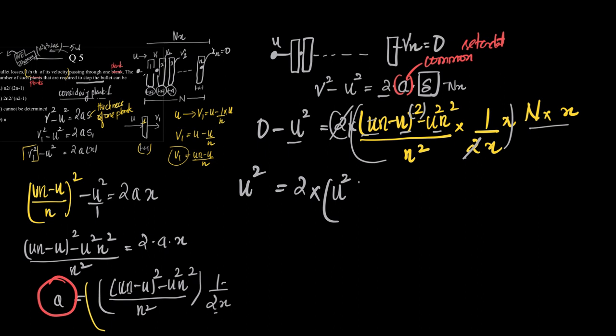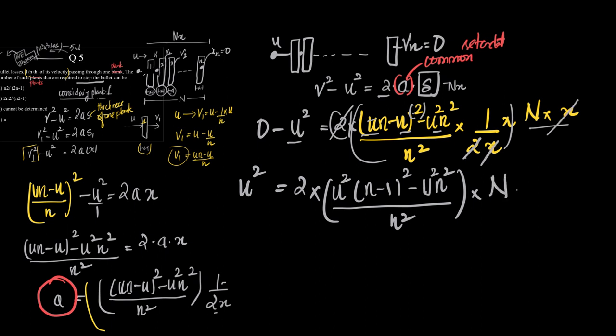So we have u square into n minus 1 the whole square minus u square into n square, the whole upon n square into, so x and x will cancel, so we have into n here, right?